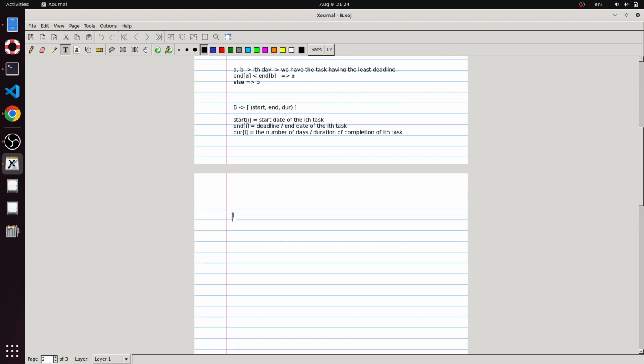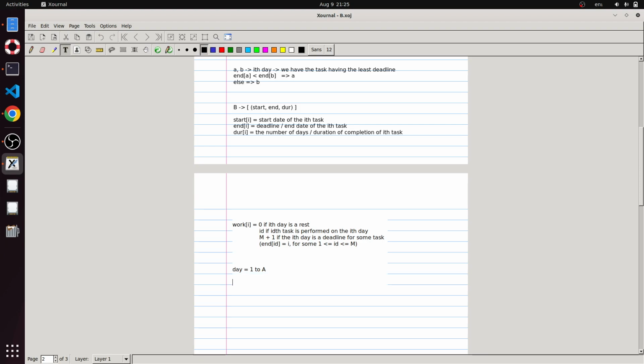So what we can do is start from day equal to 1 till A. Let's maintain an array called work, where work of I is 0 if the ith day is a rest day, it's ID if the IDth task is performed on the ith day, and it's M plus 1 if the ith day is a deadline for some task, that is, there is a task with index ID such that end of ID is equal to I, for some ID greater than or equal to 1 and less than or equal to M.